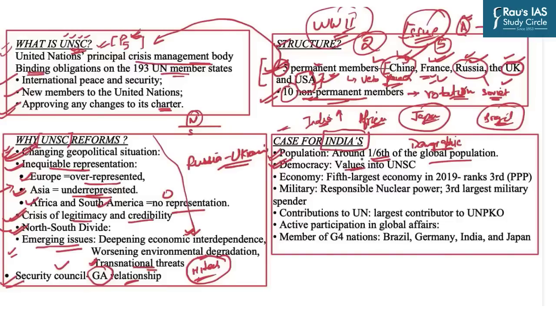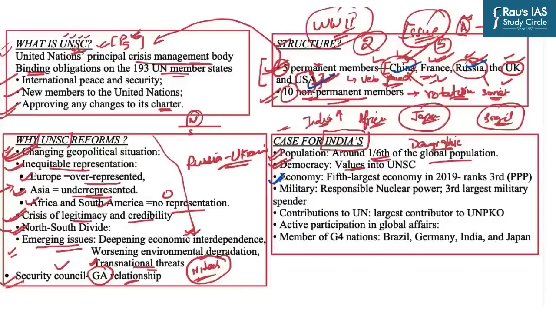For example, we all are aware of the hardcore geopolitical stance of countries like USA, Russia, and China. If India enters the permanent five grouping, then it is believed that India will stand for those countries who are not very strong and thereby will bring democratic principles and values into the UNSC.